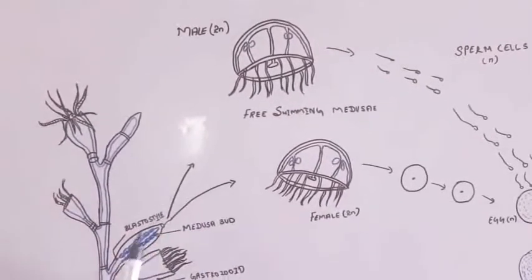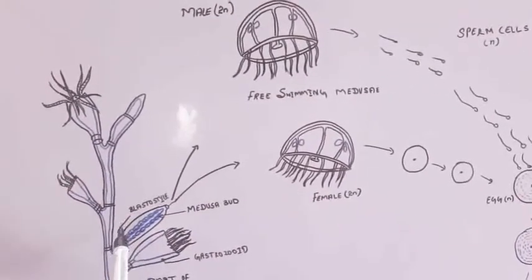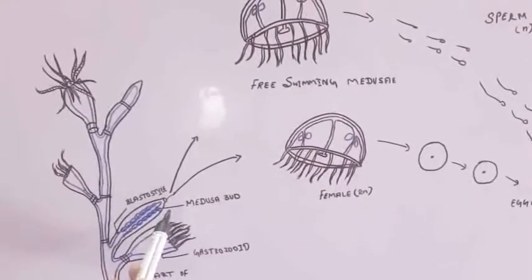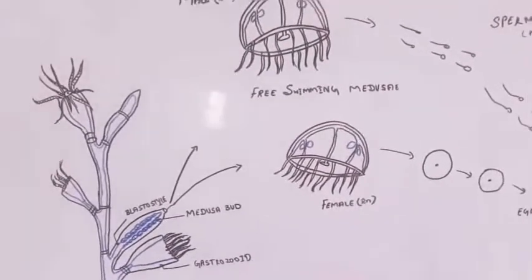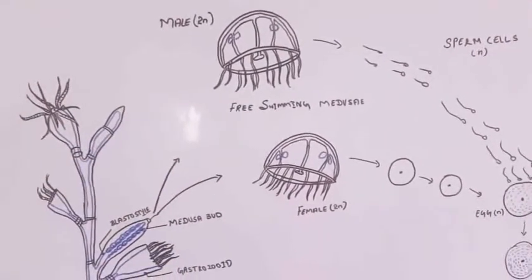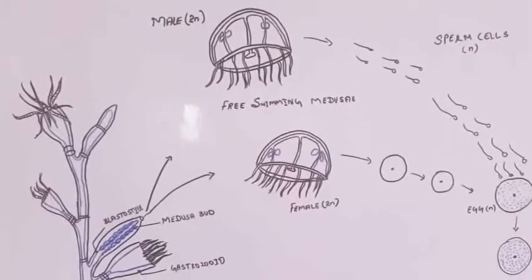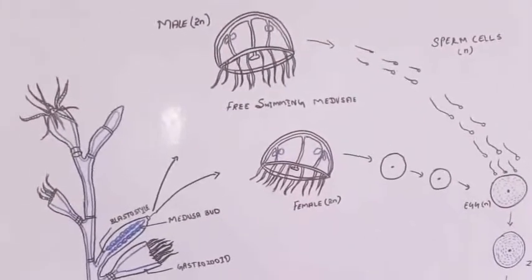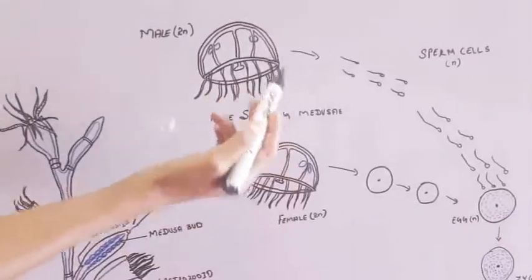Male and female medusae are released from the blastostyle through the gonopore. The male and female medusae are the parent medusae, and the parent medusa dies soon after liberating its gametes.